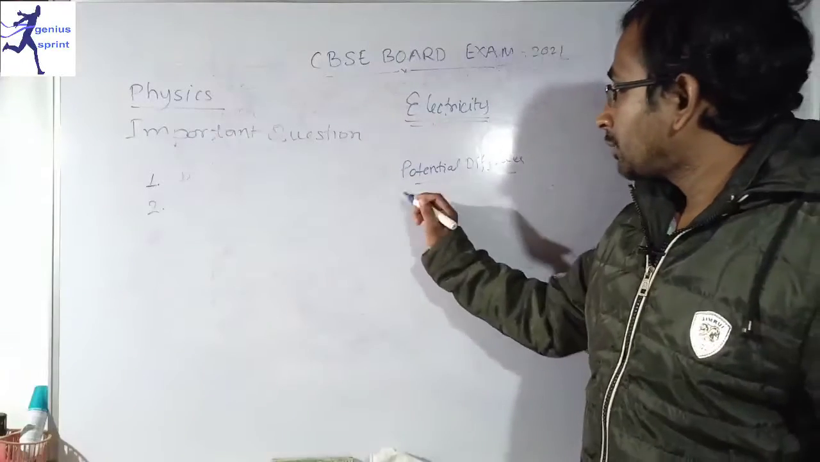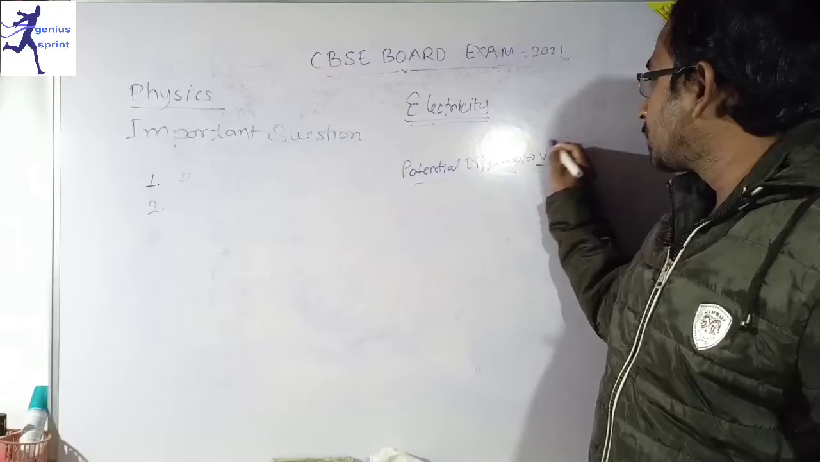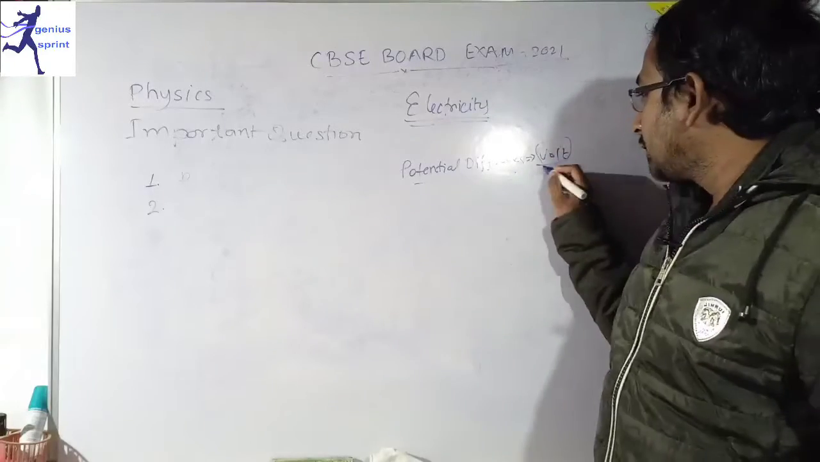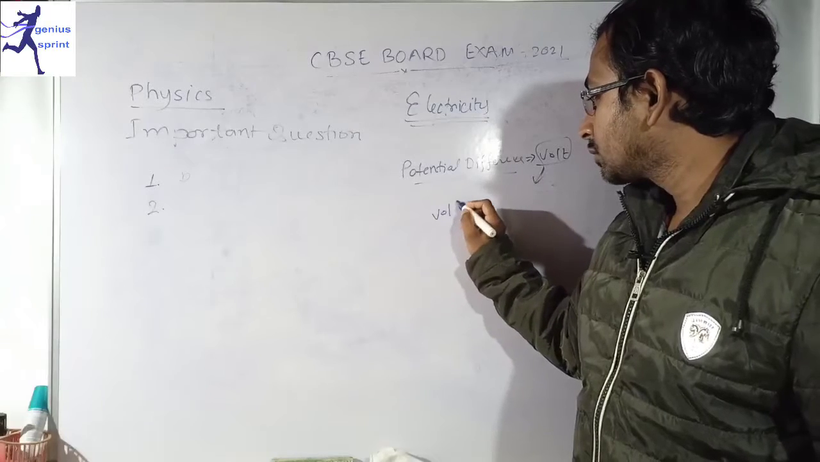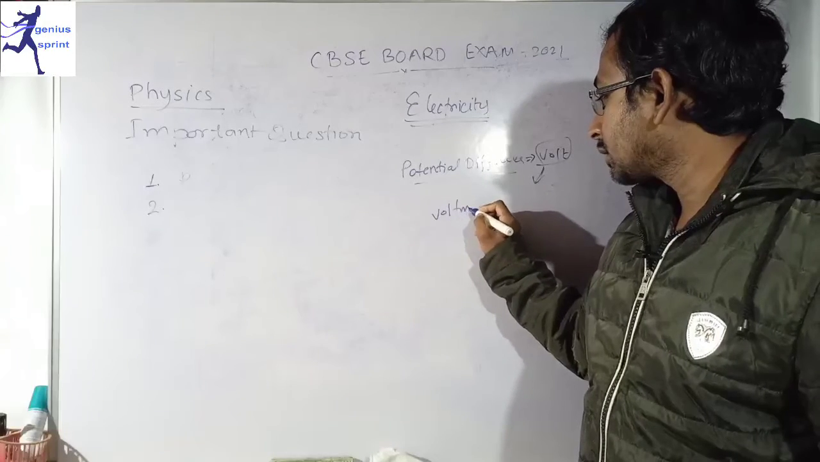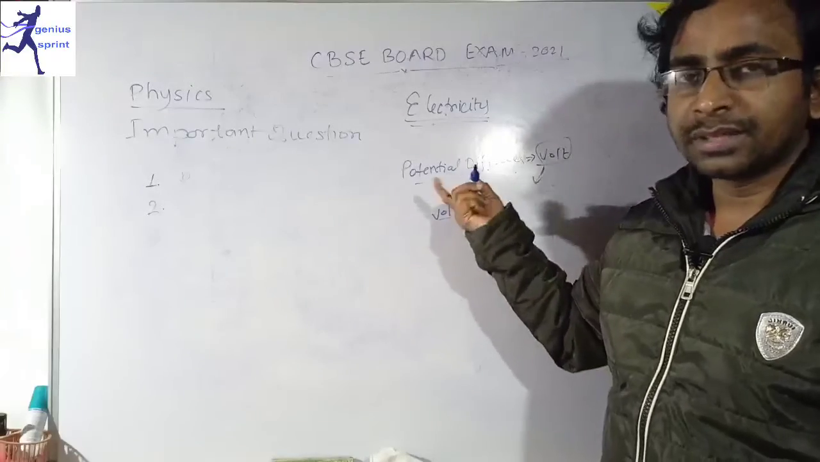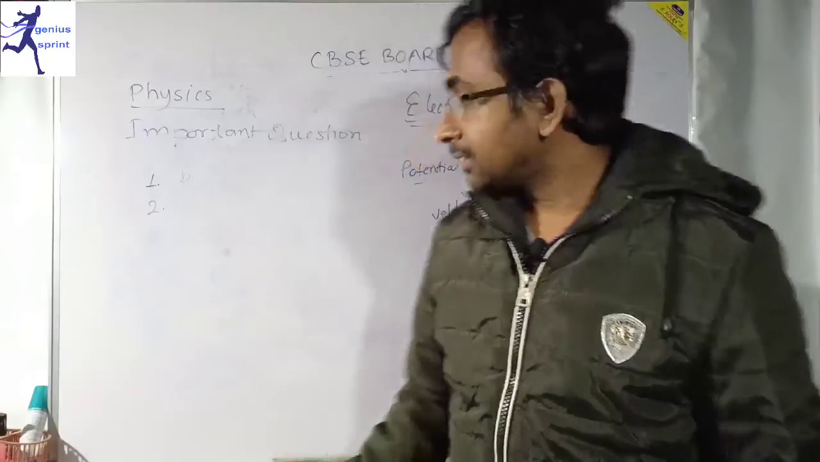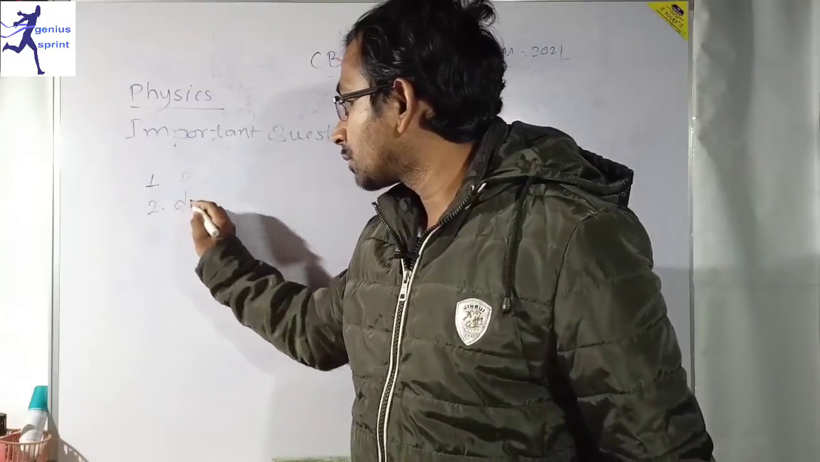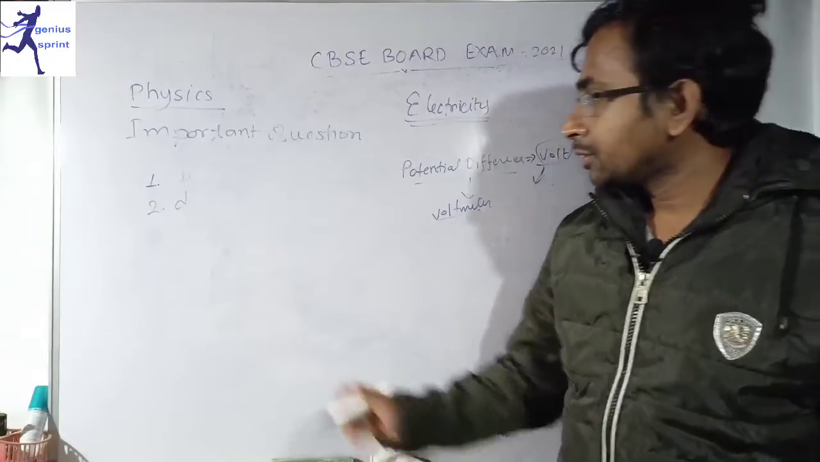All of you know that the unit of potential difference is volt. If the unit is volt, then the measuring device will be voltmeter. So the meter used for measuring potential difference is voltmeter. Yes, D is correct. So question number 2, option D is correct. Let's move on to the next question.